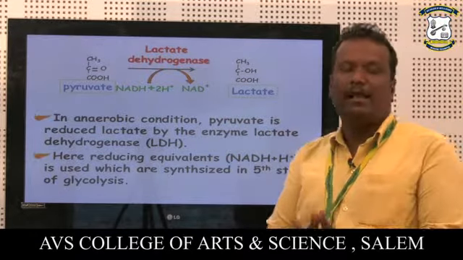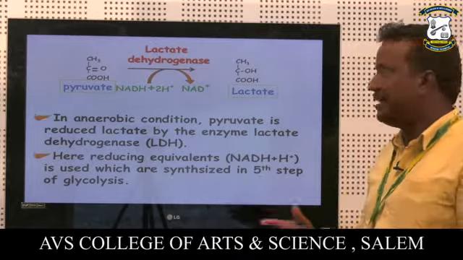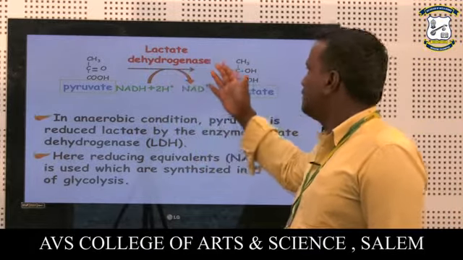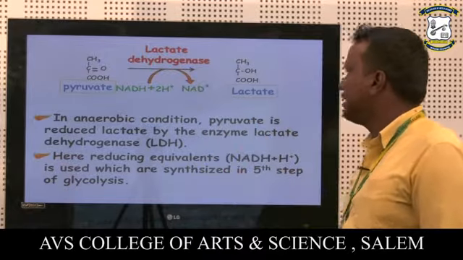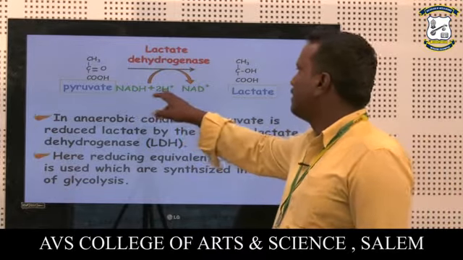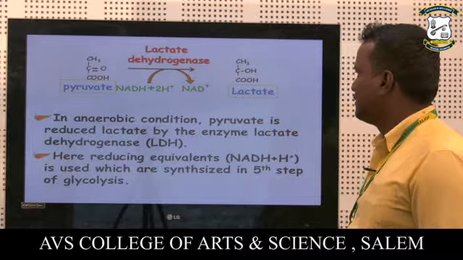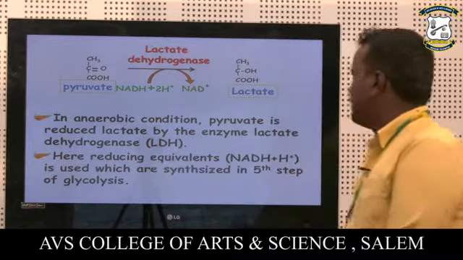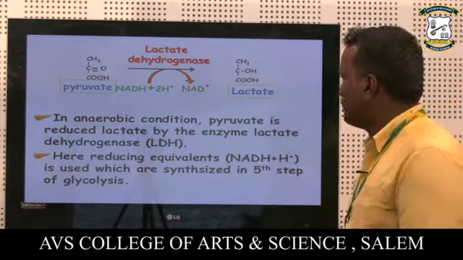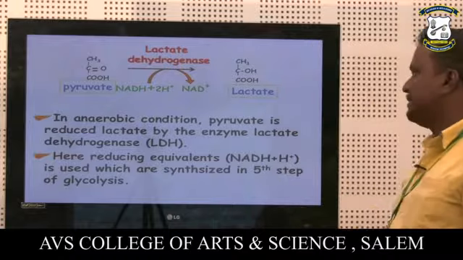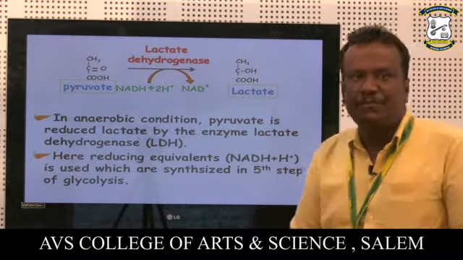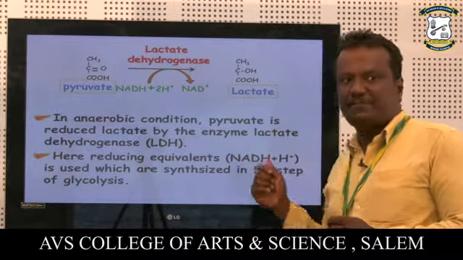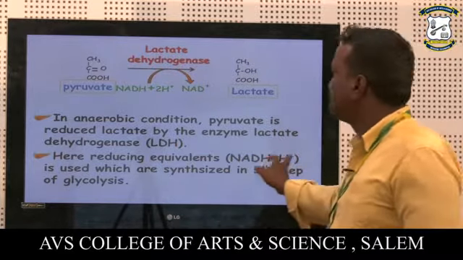There is another reaction, in anaerobic conditions. In this reaction, pyruvate is converted to lactate with the help of the enzyme lactate dehydrogenase, and NADH is involved. In anaerobic conditions, pyruvate is reduced to lactate by lactate dehydrogenase. Here, the reducing equivalent NADH, which was synthesized in the 6th step of glycolysis, is used.